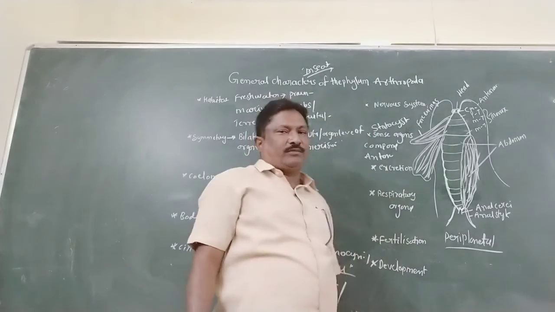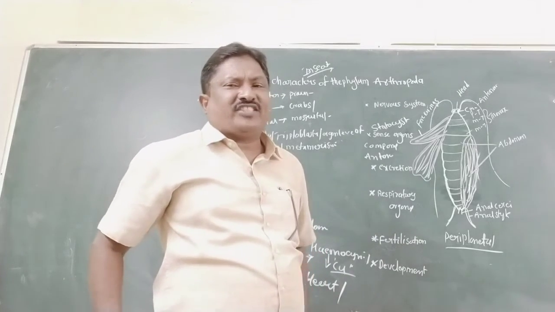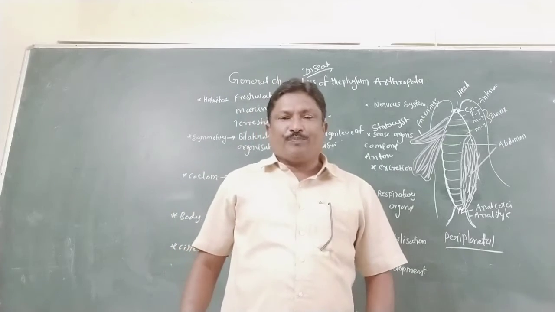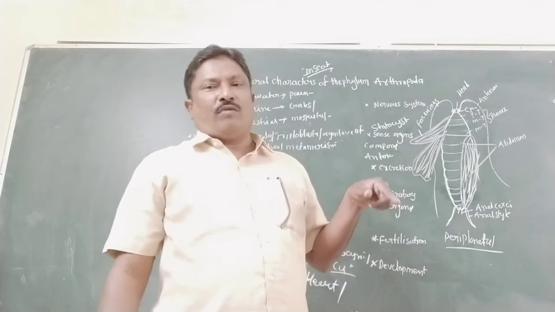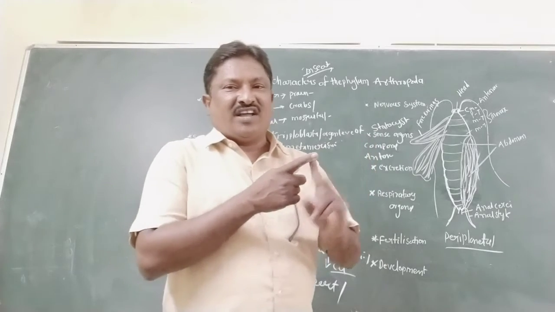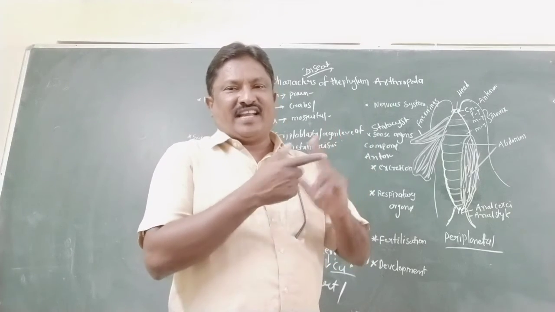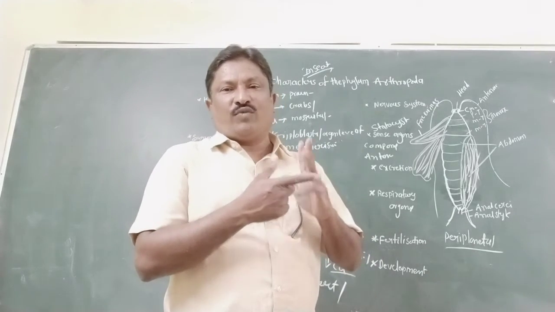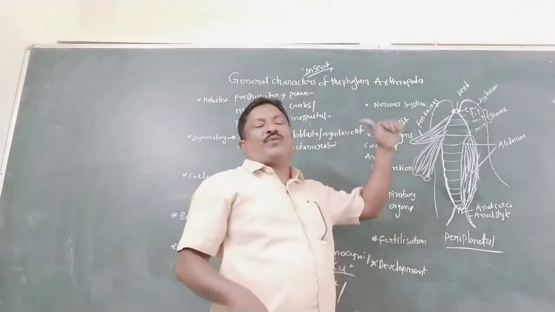Next is the excretion. So here, in arthropods, various types of excretory organs are present. So these all belong to the protonephridia. We already discussed the protonephridia. Protonephridia best examples: flame cells and renette glands. Flame cells in platyhelminthes, renette gland in nematohelminthes, nephridia in annelida. Example: earthworm. So here the excretory organs are of protonephridia type.